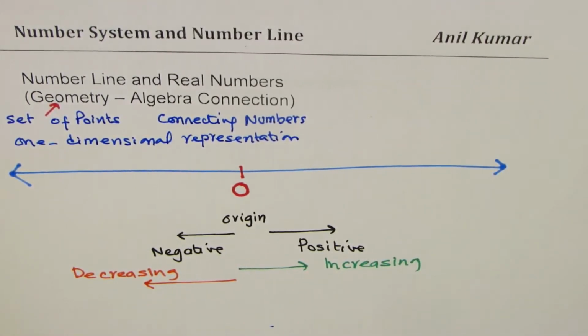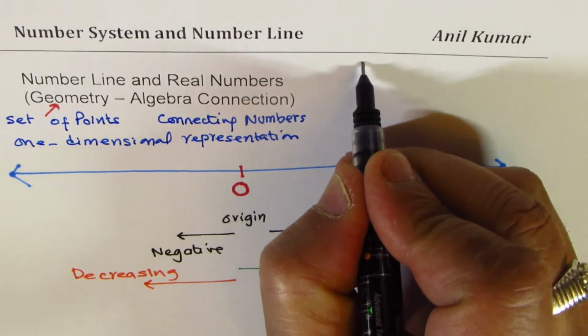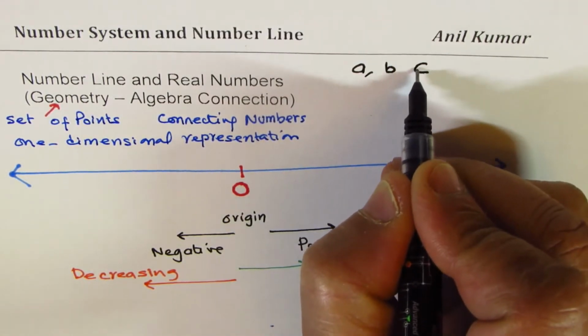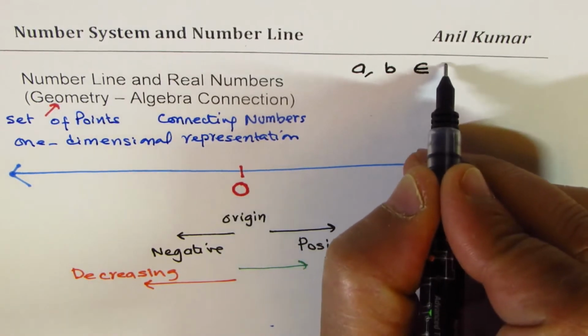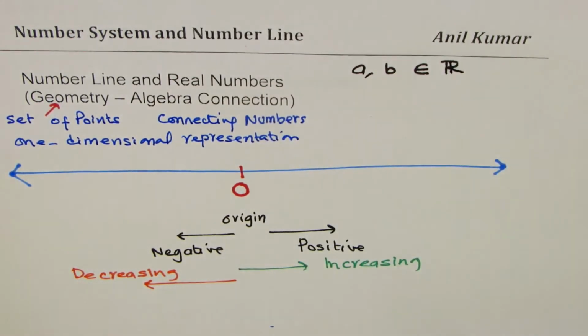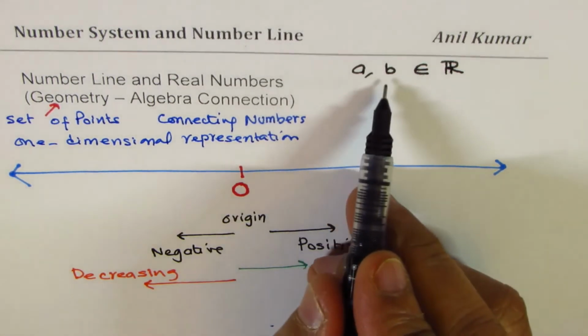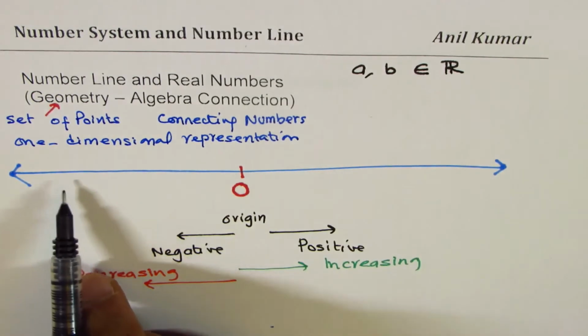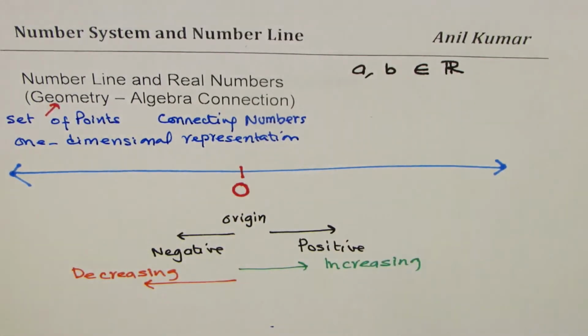Let us say, in general, we take two numbers, A and B. This symbol here, as you now understand, is belongs to, and we say set of real numbers, R. So we have two numbers A and B, which belong to the set of real numbers. These numbers can be represented on the number line.